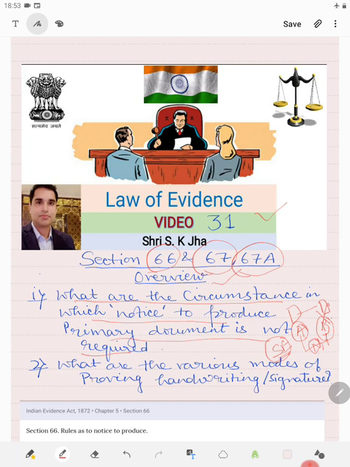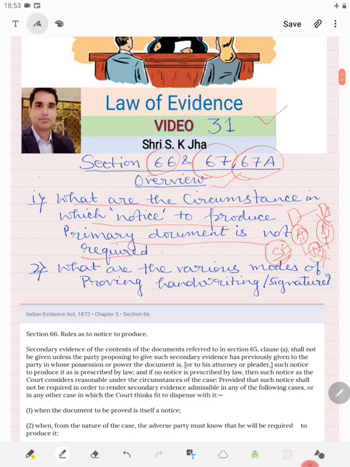Now, there are certain circumstances in which this notice is not required. What are those circumstances? That is what one of our points will be. And another is what are the various modes of proving handwriting or signature. So suppose there is a document and it is said to be in the handwriting of person A, then it has to be proved that this is the handwriting or signature of A. Then what are the modes of proving it? That also we will see.